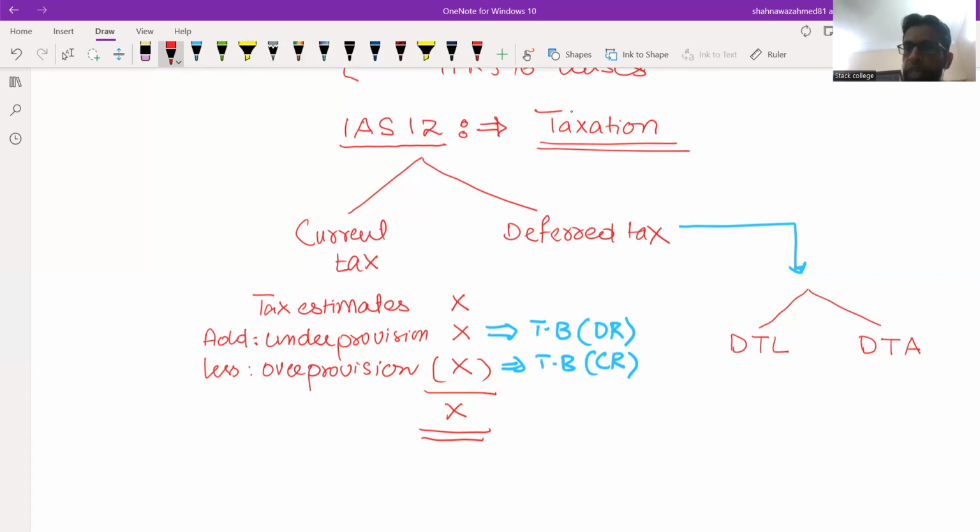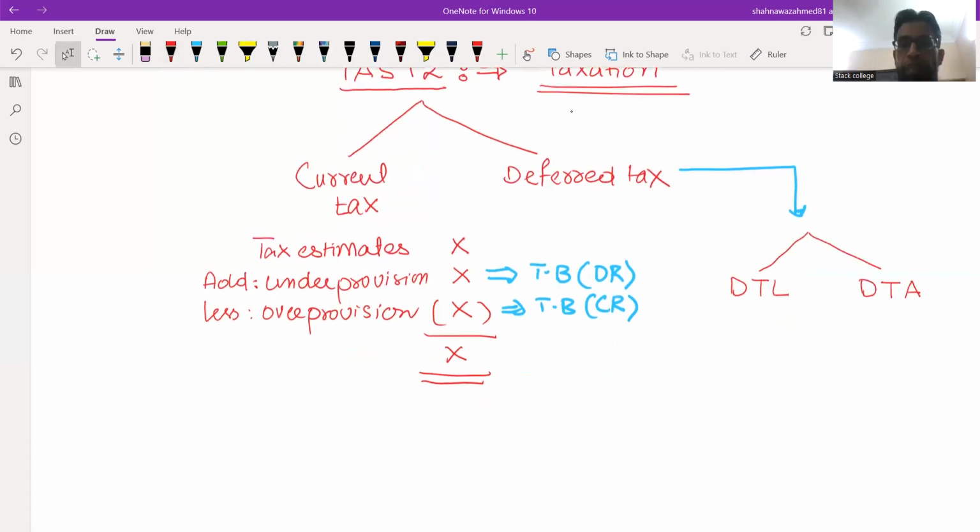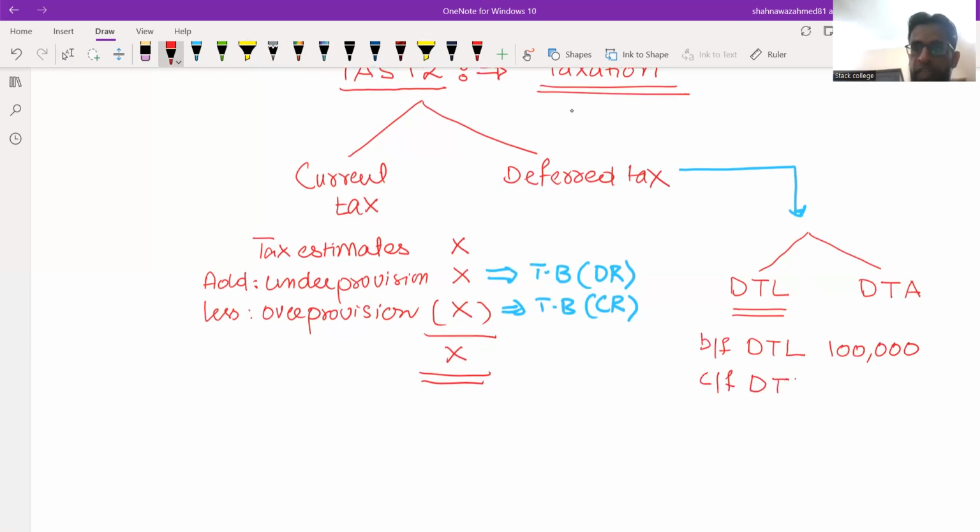Now, in order to find out the impact of liability or asset, a brought forward deferred tax liability will be given to you in the trial balance. For example, 100,000 is the brought forward deferred tax liability given to you in the trial balance. Now, what you need to do, you have to identify the closing deferred tax liability.